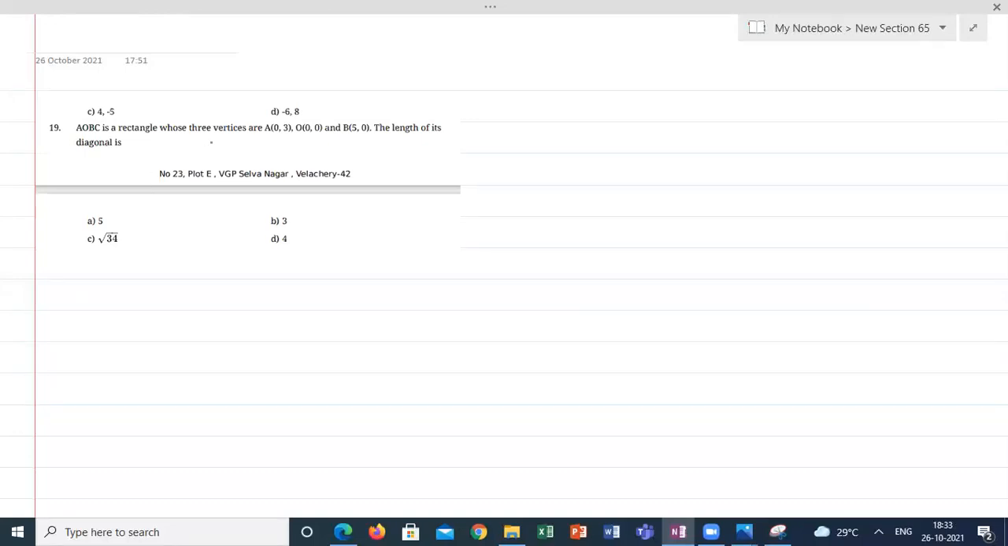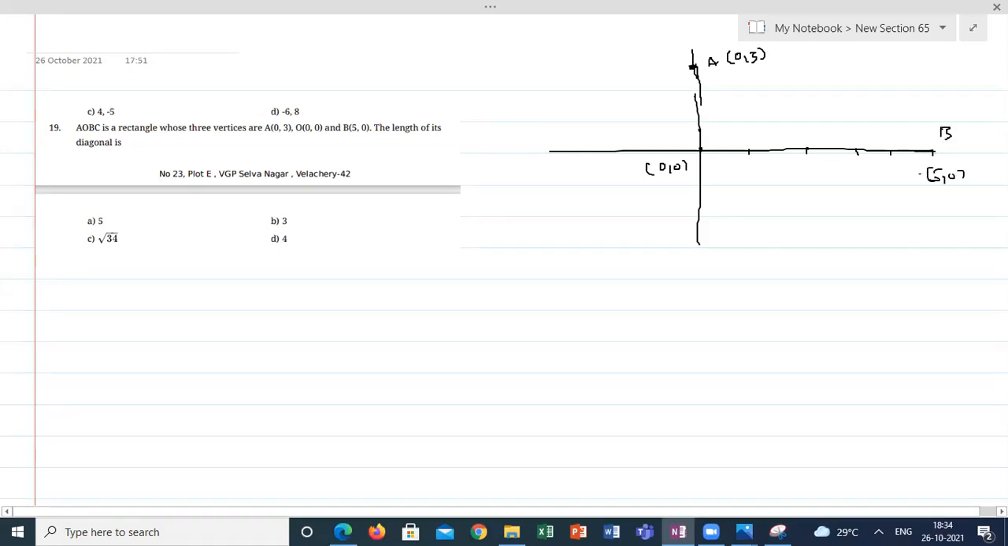AOBC is a rectangle whose three vertices are given. The length of its diagonal is? So, if we assume this is O, 0, 0. What is the A value? 0, 3. This is A, 0, 3. And B is 5, 0. 1, 2, 3, 4, 5. This is B, 5, 0. And C is